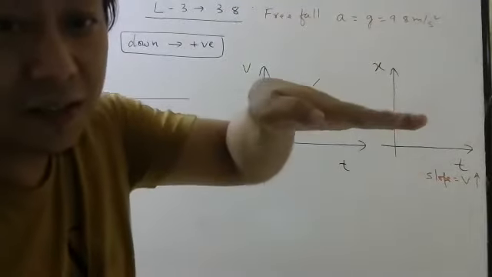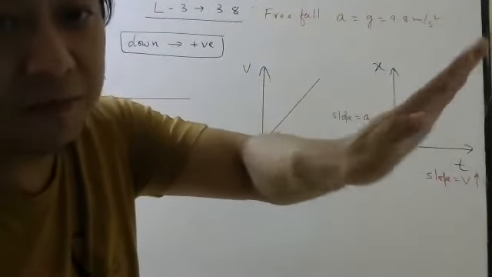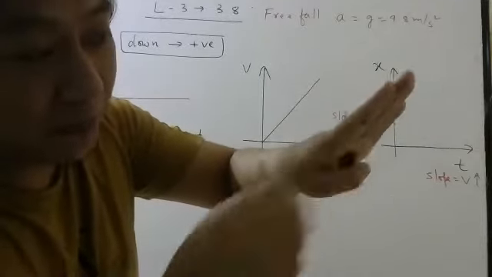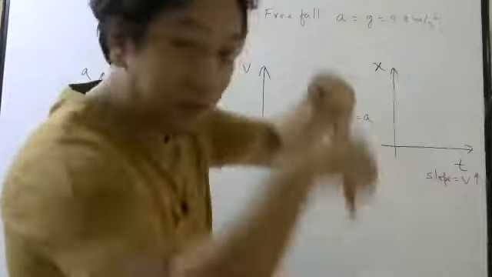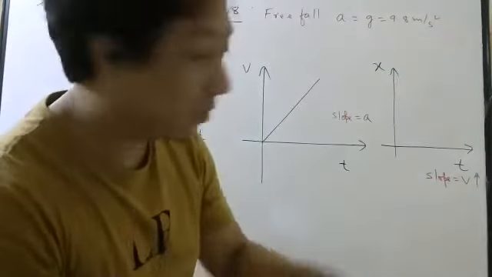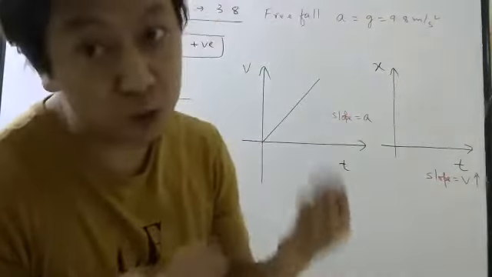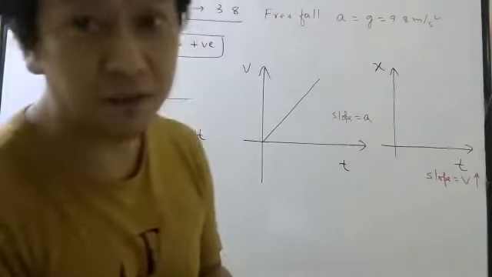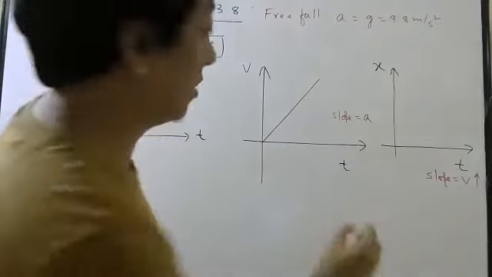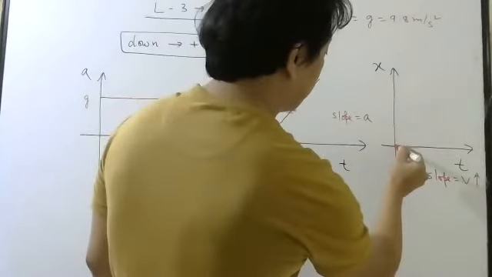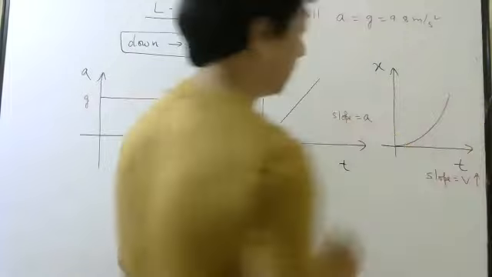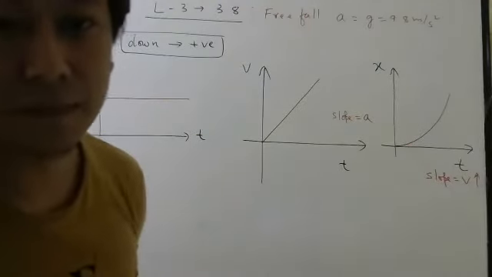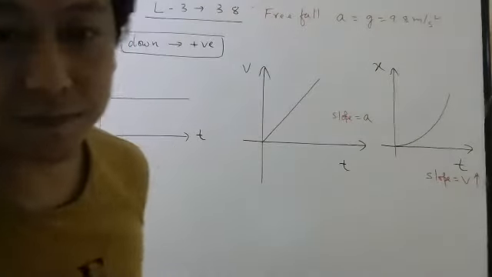How to increase the slope? Like this, right? Start from horizontal, then become vertical. And it should be an acute angle, remember, acute. Since you have taken down positive, velocity will be down only, so it will be positive. Since velocity is positive, slope should be positive. So the angle should be acute. You have to draw like this. Everybody will get 3 marks if this question is asked. 1 mark, 1 mark, 1 mark.